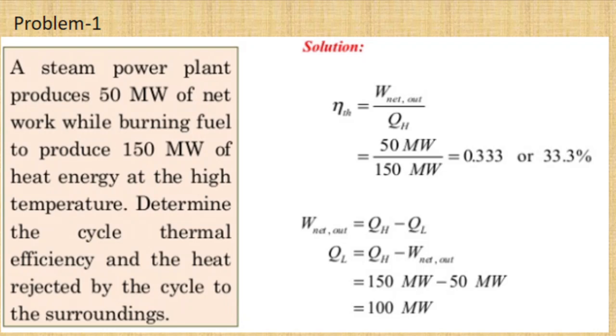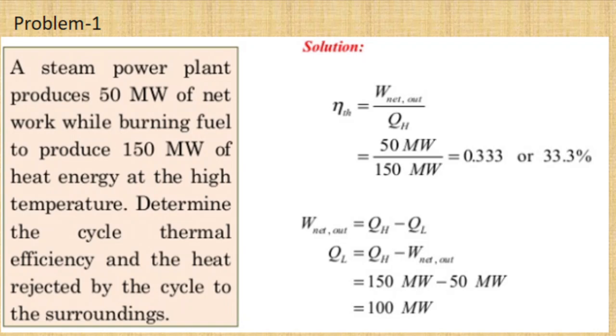So the first problem is: a steam power plant produces 50 megawatt of net work while burning fuel to produce 150 megawatt of heat energy at the high temperature. Determine the cycle thermal efficiency and the heat rejected by the cycle to the surroundings. So what is efficiency? Efficiency is W by QH, W output by QH.